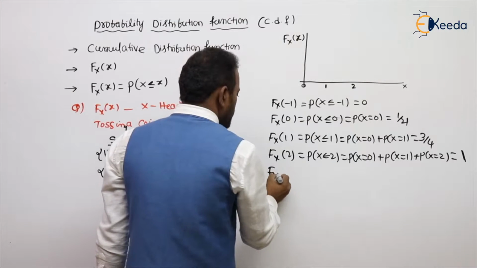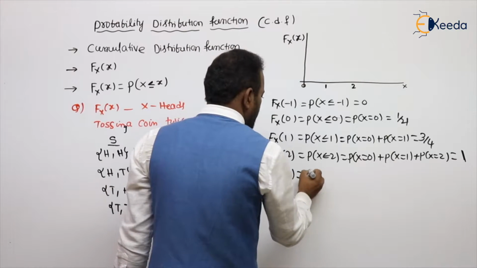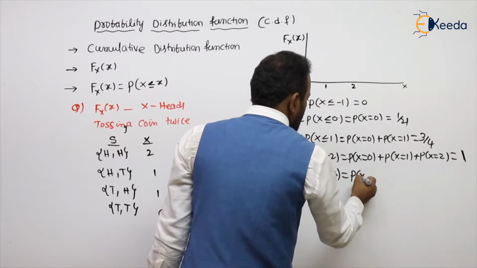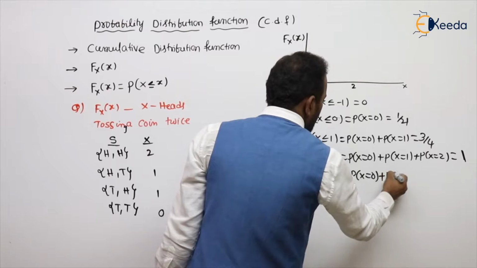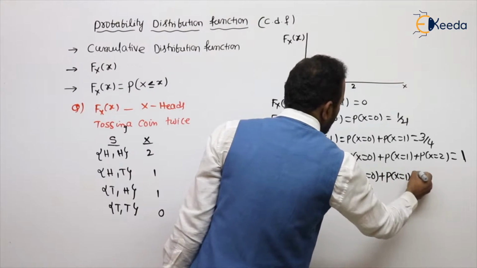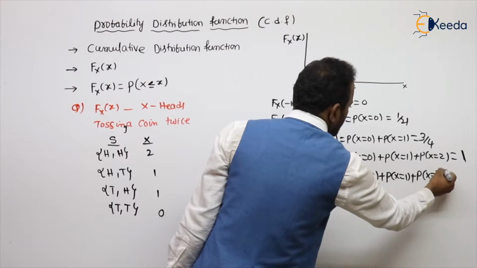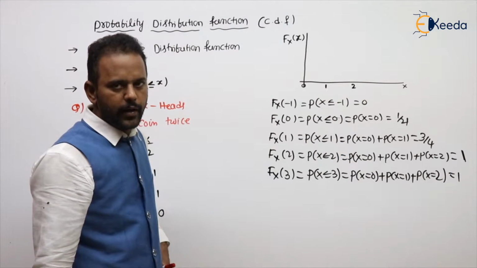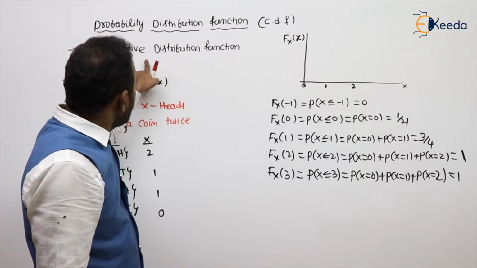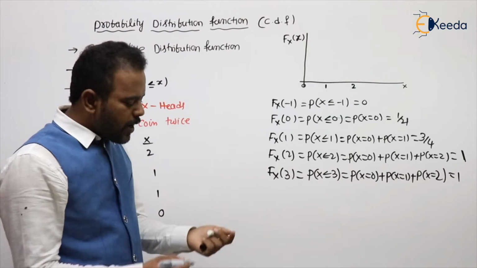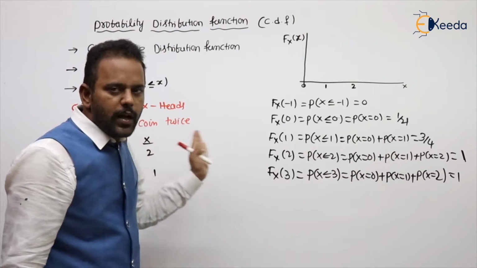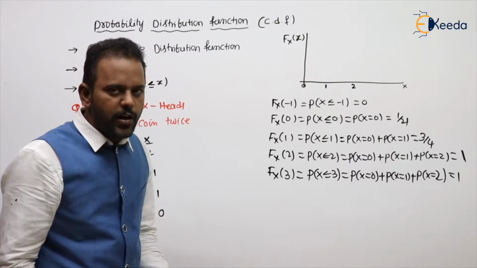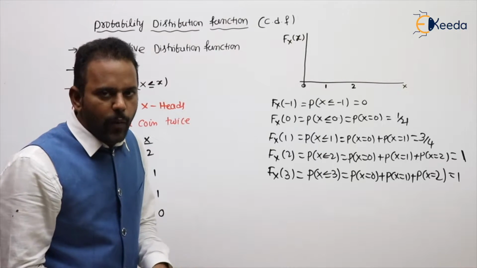You can also take Fx of 3, probability of the random variable less than or equal to 3. All values are included, so its probability is 1. Are you understanding my point or not? Here cumulative adding means up to that value, all previous values are added. If you take 4, 5, 6 also, that value will be 1.